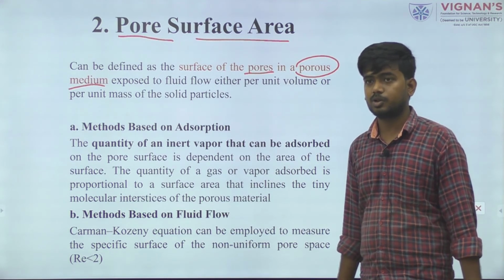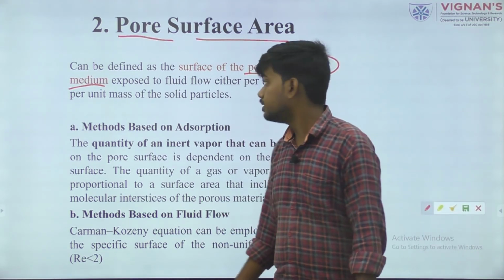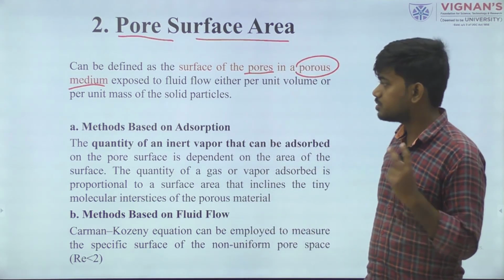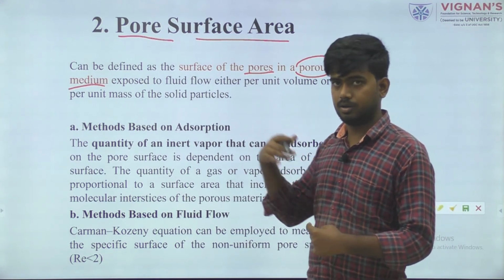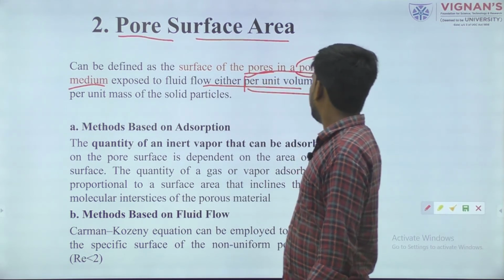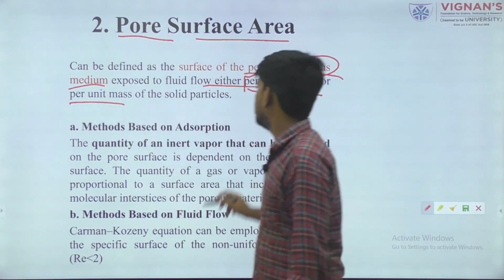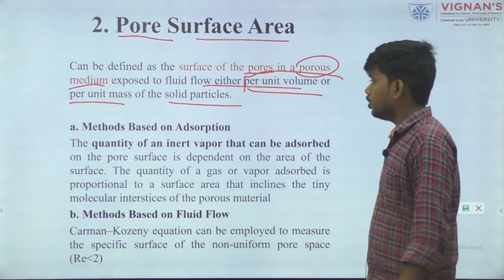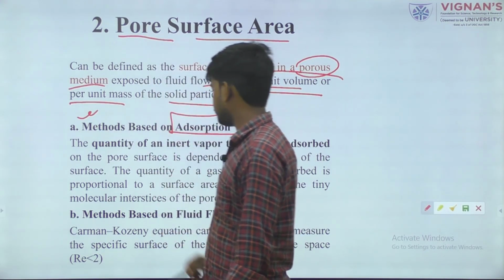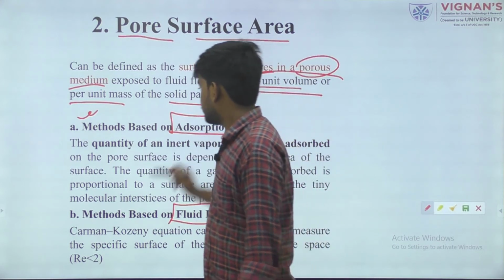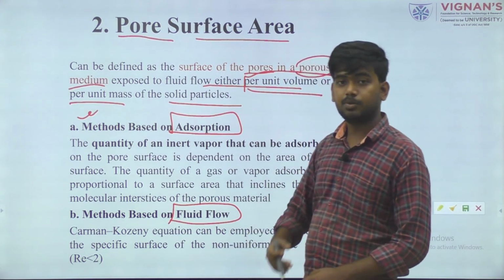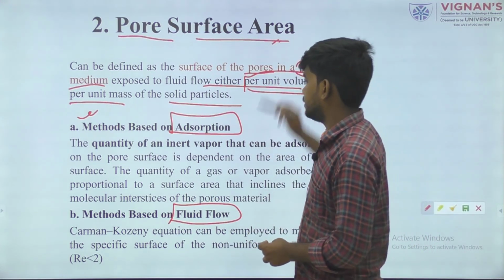We can use some highly accurate instrument to measure this. We can estimate it in two ways, either the fluid flow technique or the gas displacement method. What is the gas displacement method? I will elaborate later. Or we can define it per unit volume or per unit mass of the solid particle. The method to calculate it is based on adsorption or fluid flow. Adsorption means how much vapor or gas that material can absorb. With the help of this we can directly calculate the pore surface area.